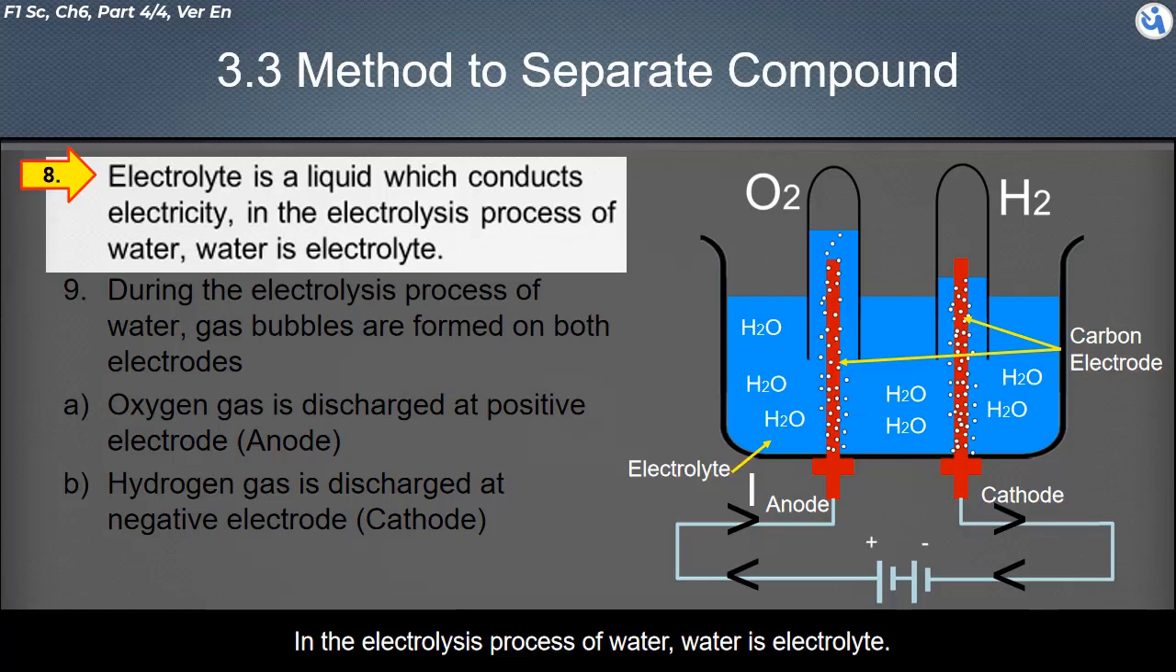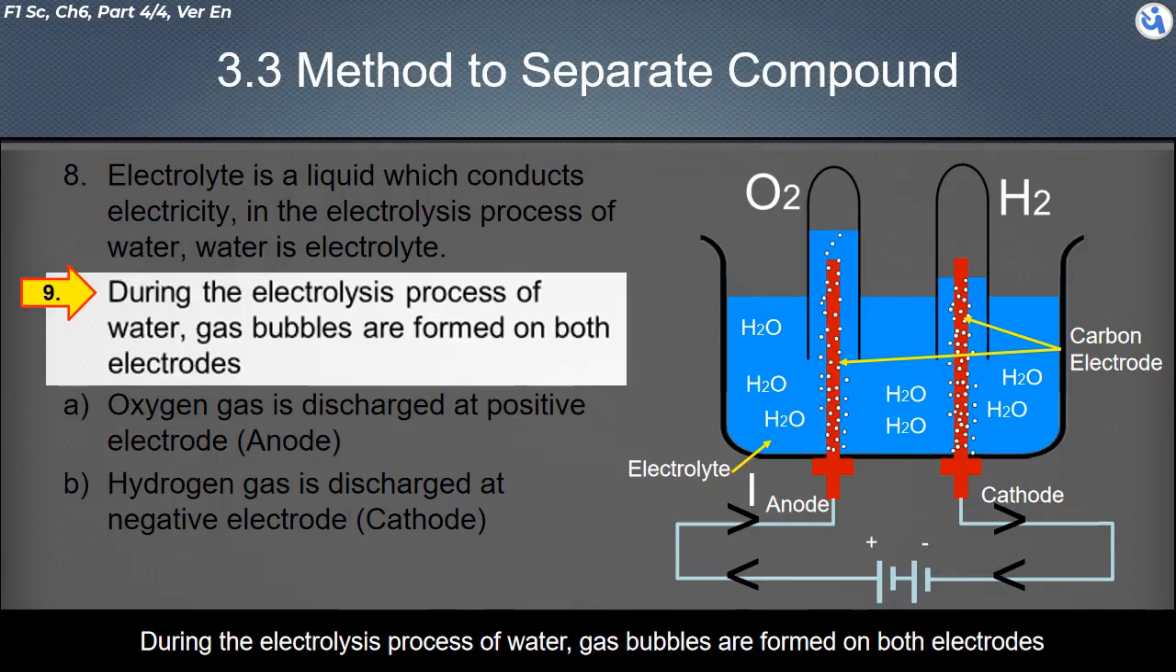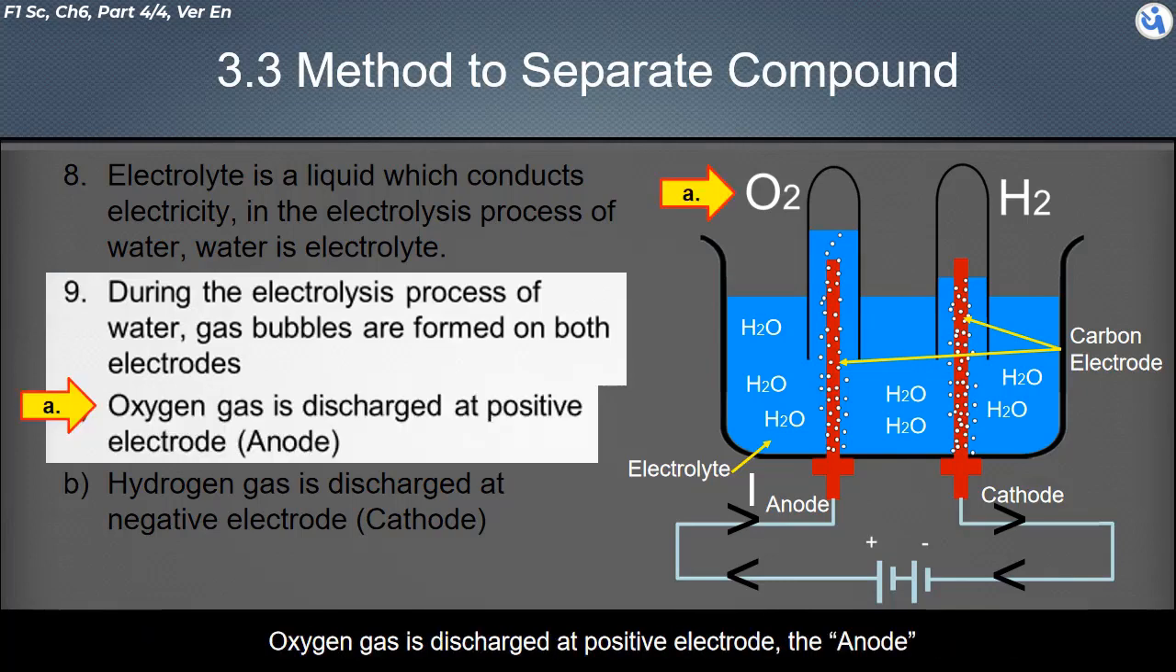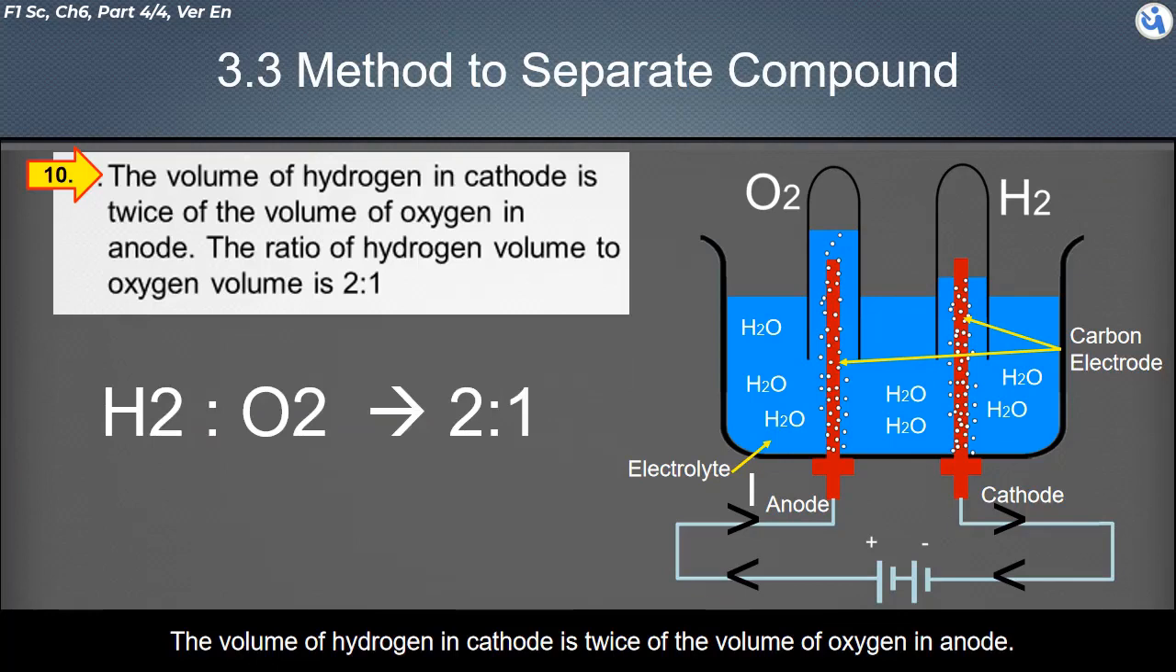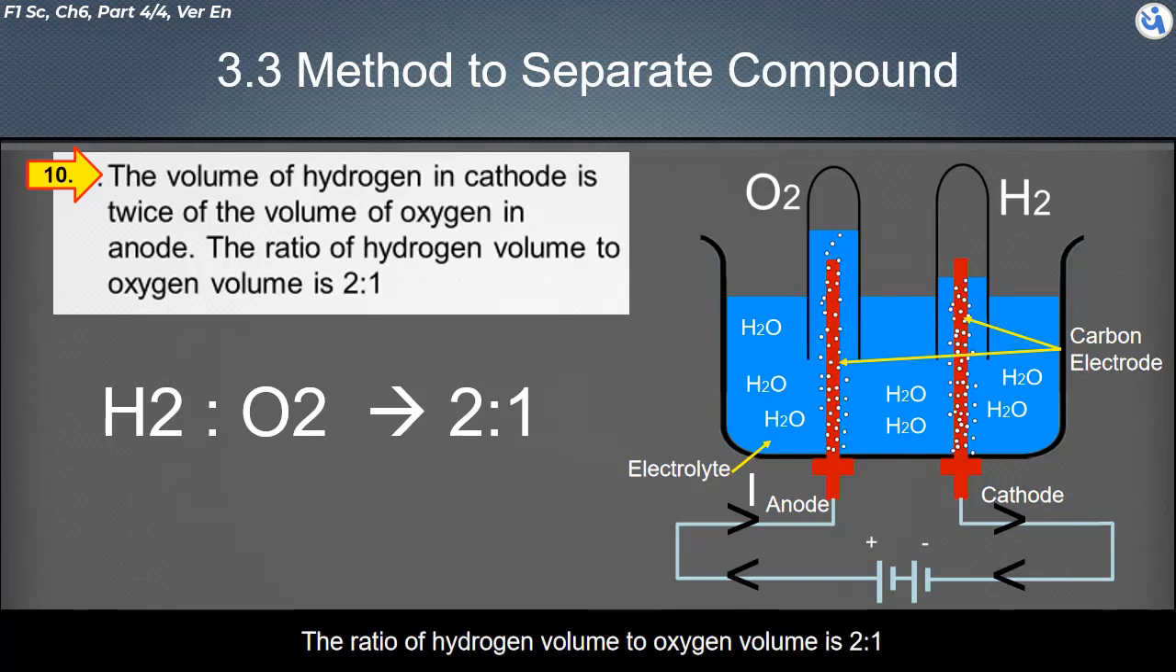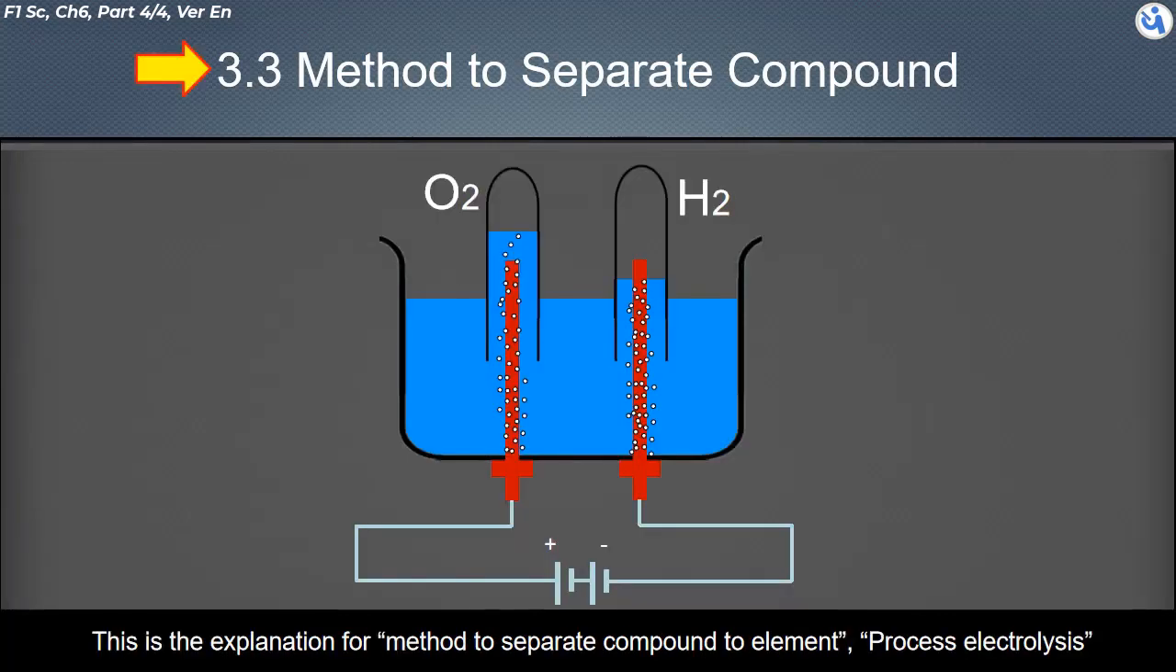In the electrolysis process of water, water is the electrolyte. During the electrolysis of water, gas bubbles are formed on both electrodes. Oxygen gas is discharged at the positive electrode, the anode. Hydrogen gas is discharged at the negative electrode, the cathode. The volume of hydrogen at the cathode is twice the volume of oxygen at the anode. The ratio of hydrogen volume to oxygen volume is 2:1. This is the explanation of the method to separate a compound into elements, the process of electrolysis.